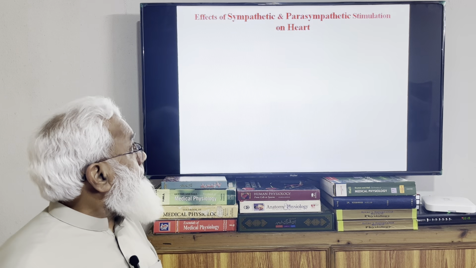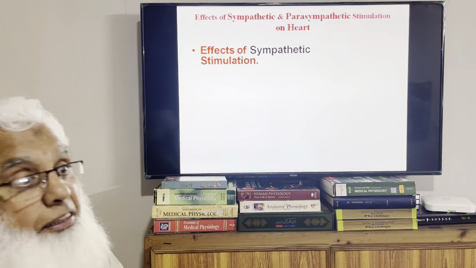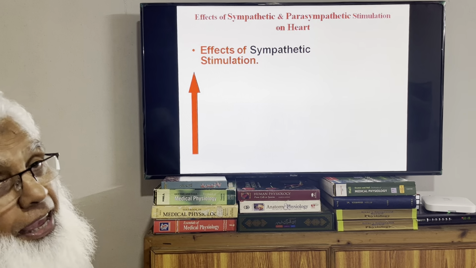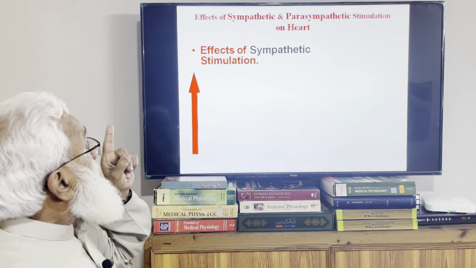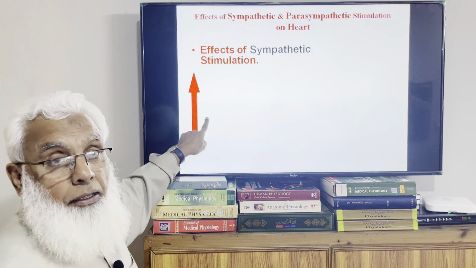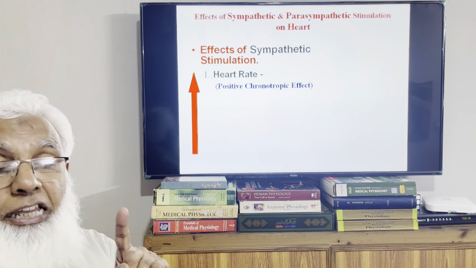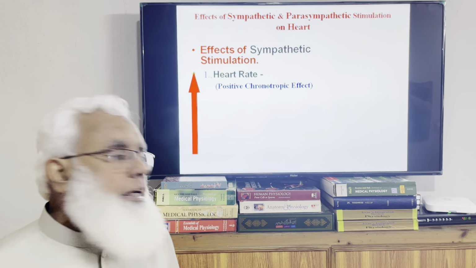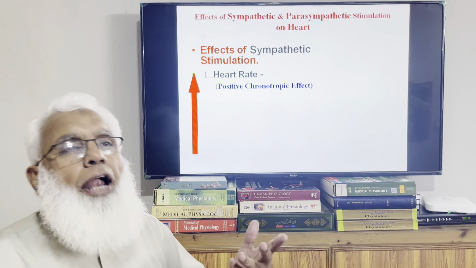Now the effect of the sympathetic system and the parasympathetic system. Effect of sympathetic first. This is the more powerful system for the heart. I have drawn this very bold arrow in the upward direction, that is the effect of the sympathetic system, a tremendous increase in four aspects of the heart. One is increased heart rate. The sympathetic system increases the heart rate. Normal heart rate is say 70 beats per minute. So with sympathetic stimulation, heart rate may increase.